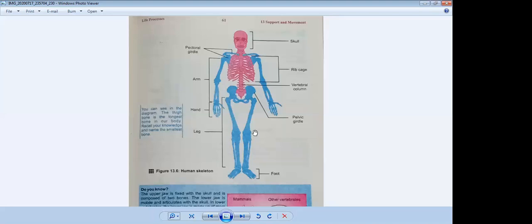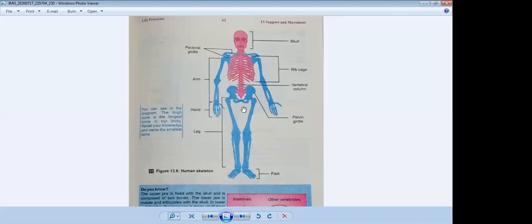Okay, and we can see there is a vertebral column. It comes into the axial skeleton. You see in the diagram, the vertebral column starts from your hyoid bone, and it consists of 26 vertebrae. You can see in the center there are 26 vertebrae. So keep in mind the axial skeleton consists of 80 bones, and the appendicular skeleton consists of 126 bones.